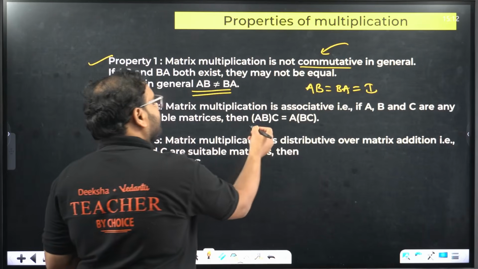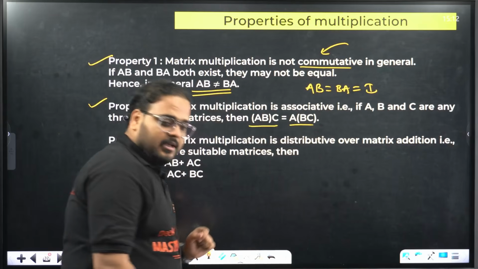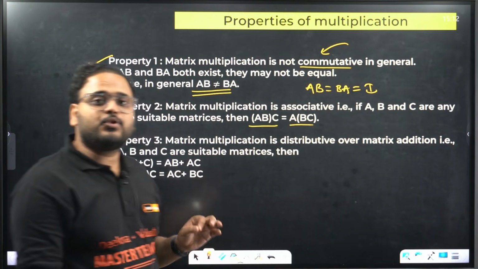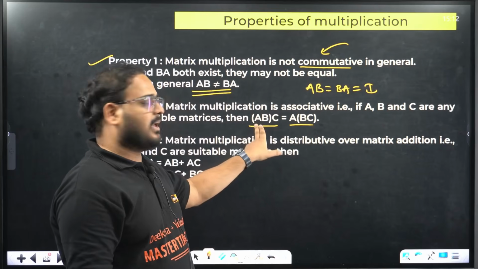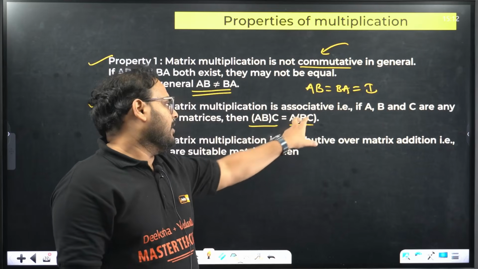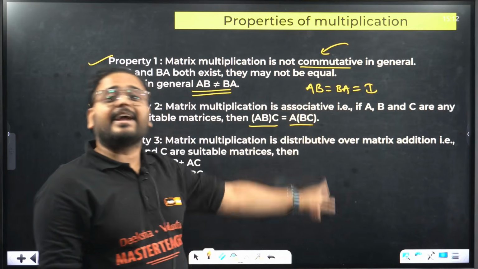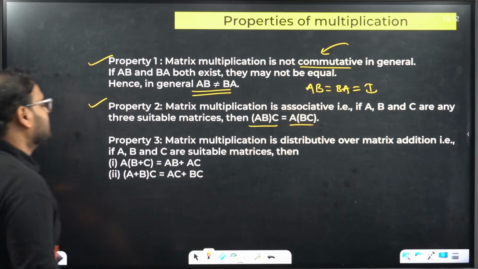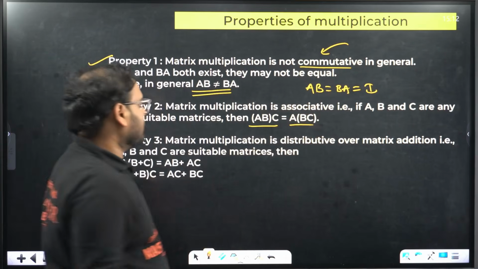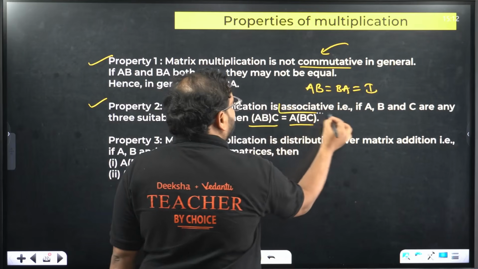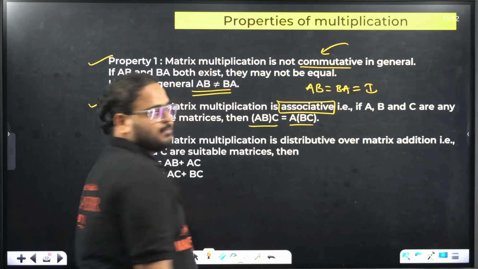To prove it, they'll give you 3 different matrices A, B, C, and they'll ask you to verify in this way. You have to multiply AB first, then C to it, or otherwise multiply BC first and then A to it. You'll get the same matrix. This is called the associative law of matrix multiplication.